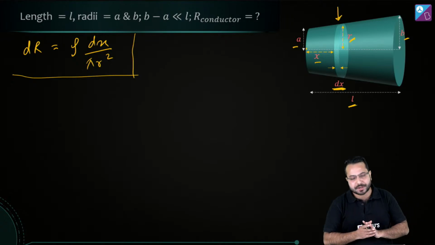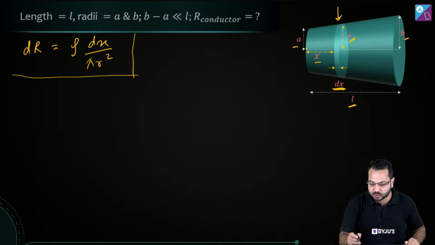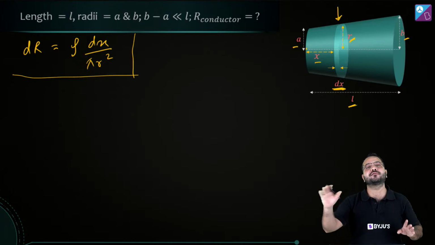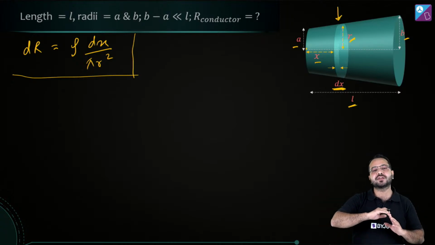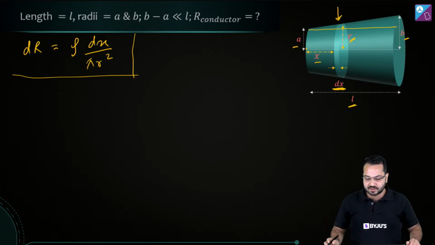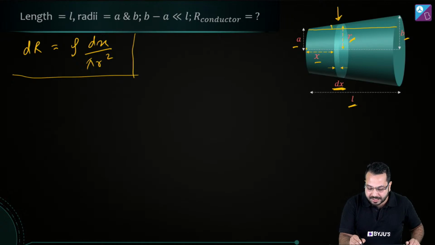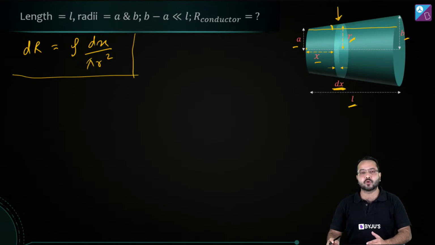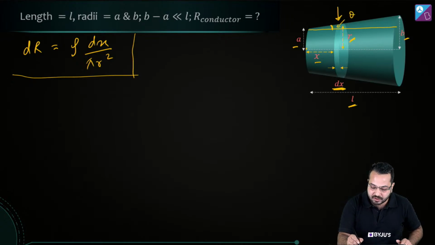So we should understand that the radius is going from A to B uniformly. It is increasing at a uniform rate. If I draw a line over here, the radius is going from A to B and the slope is uniform, it's constant. This angle over here is a constant.